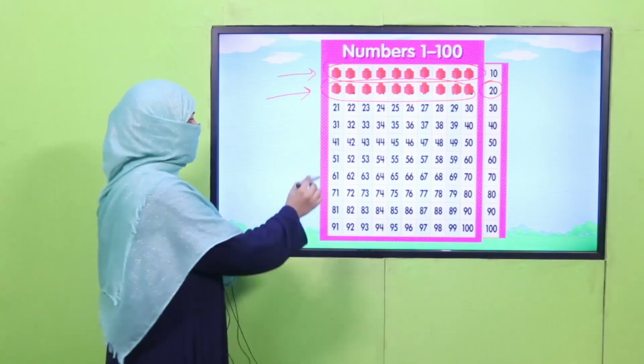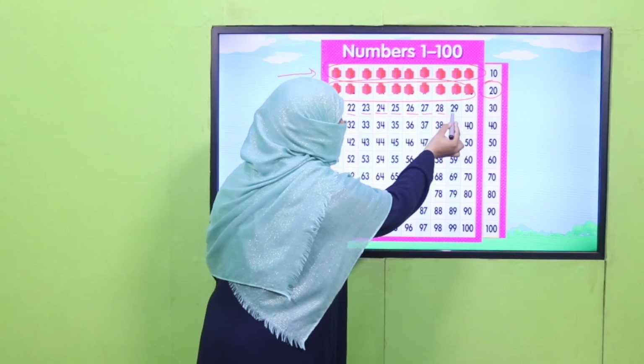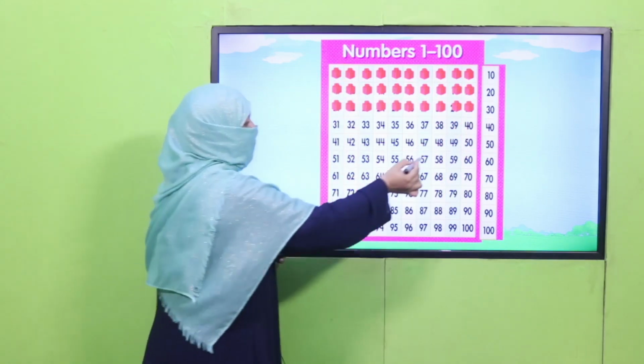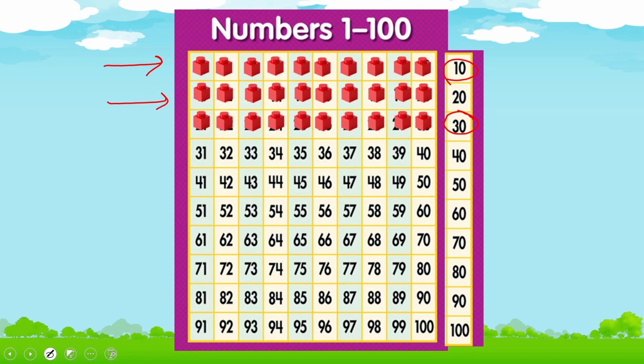Now we keep on counting 21, 22, 23, 24, 25, 26, 27, 28, 29 and 30. So when we count 10 more, we get 30. 10, again 10 makes 20 and again 10 makes 30. This is how we count in tens. We keep on counting 31, 32, 33, 34, 35, 36, 37, 38, 39, 40. It means 4 tens. When we count 4 times ten, it makes 40.